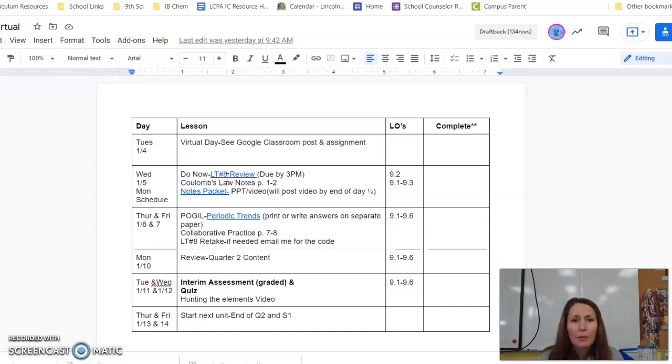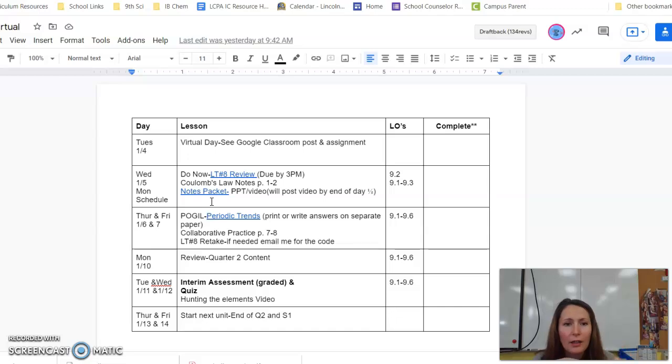The notes then on pages 1 and 2, if you open up the notes packet, you can either print those if you can at home, just the page 1 and 2 for now, and then you can use this video to help you fill them out, or you can make a copy of the notes packet and type on it and save it that way, or you can just write it on scratch paper, kind of up to you there.